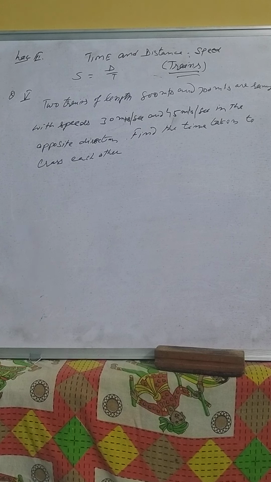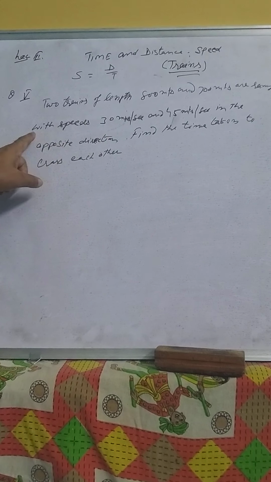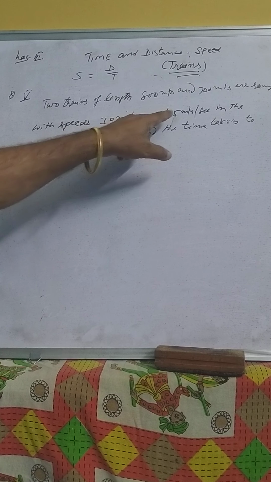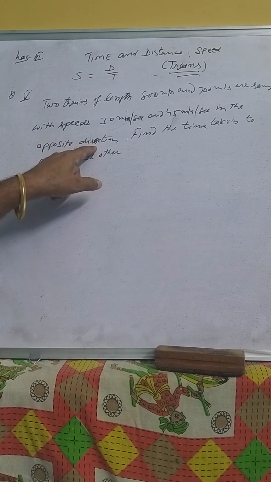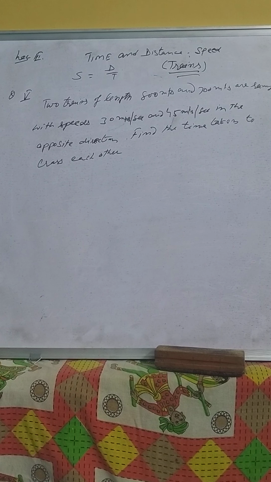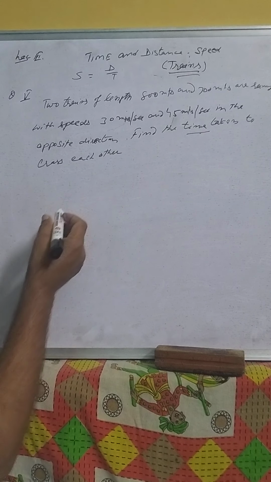Now this is the last question. Question number 5 is the last question of this lecture. In this question, two trains of length 800 meters and 700 meters are running with the speed of 30 meters per second and 45 meters per second in the opposite direction. Find the time taken to cross each other.